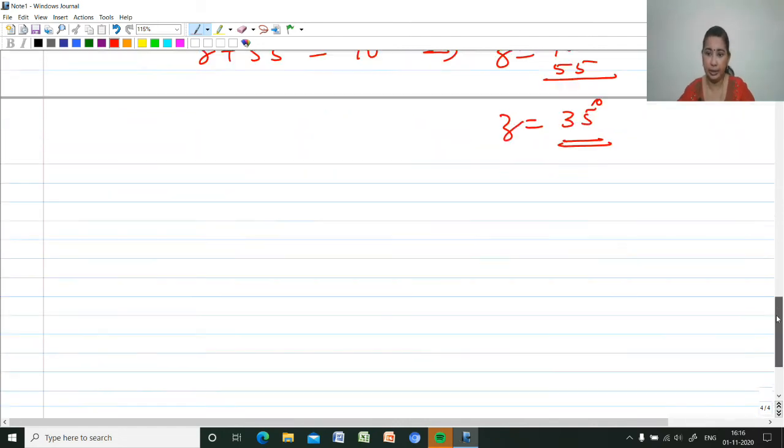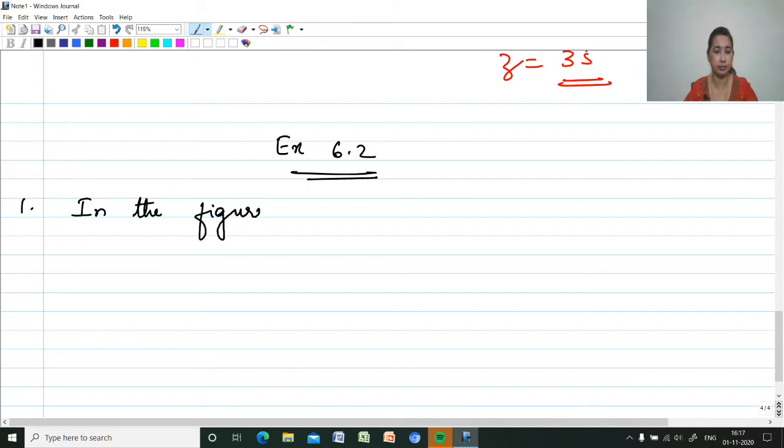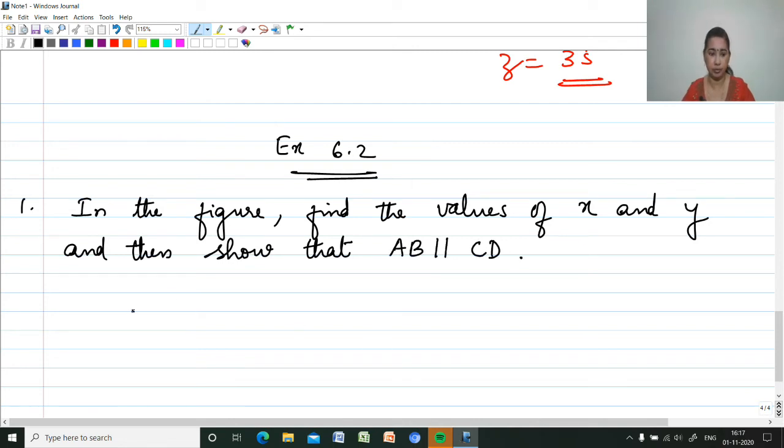Now moving on to the exercise question. That is exercise 6.2. First question. In the figure, find the values of X and Y and then show that AB is parallel to CD. The figure is given here.